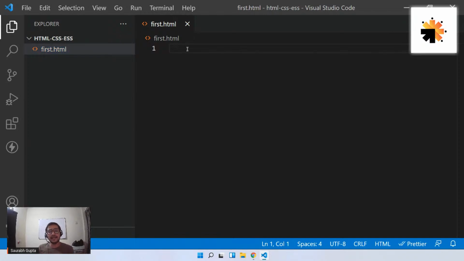Now, just like when you start writing code in any language, there is a basic code that you always need. For example, when you go for C, you always need the void main function. Even if you want to write your own code, you need that void main function because that is the starting point of your C program. Just like that, in HTML also, there is a starter code that you should always put in your web page.